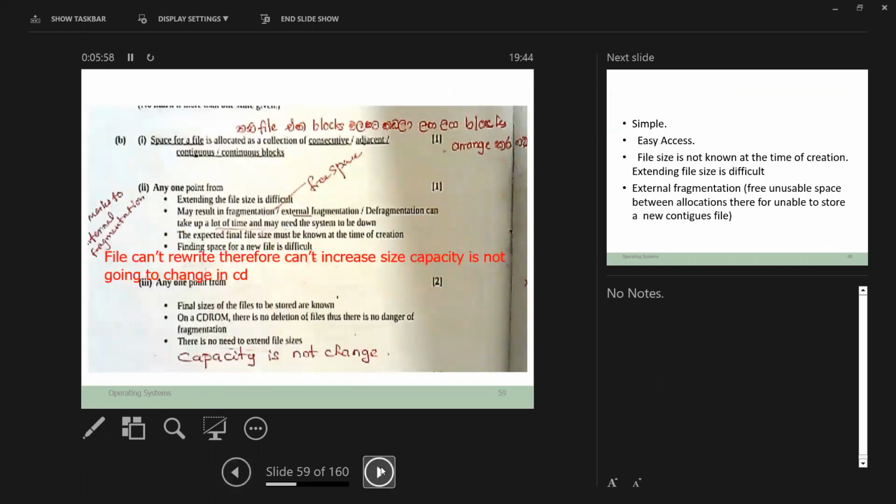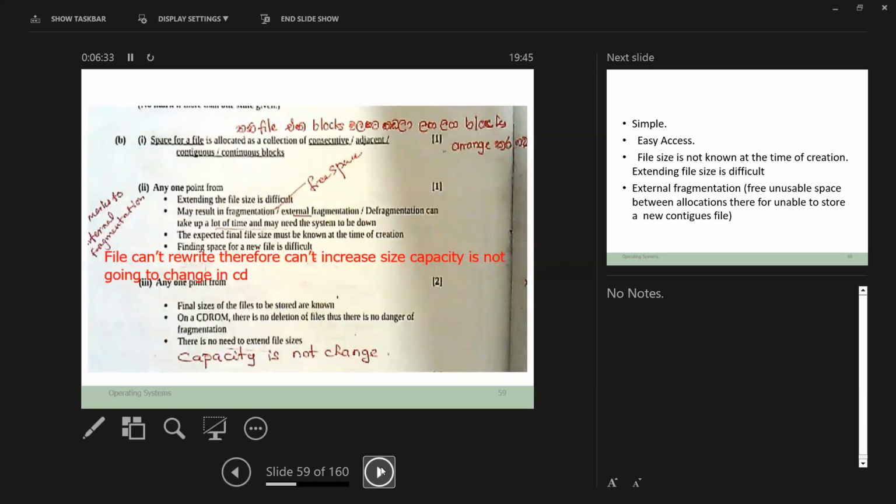Extending the file size is difficult, can't extend. Another answer: may result in external fragmentation. External fragmentation means that even though there is space in various places, you cannot put a whole group in. So it can result in external fragmentation.